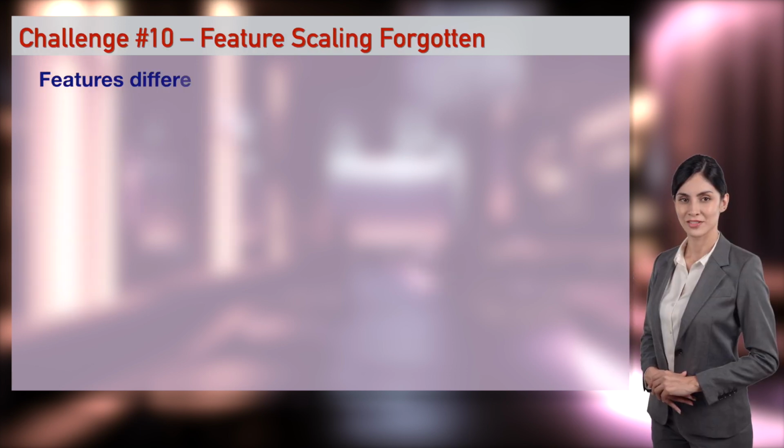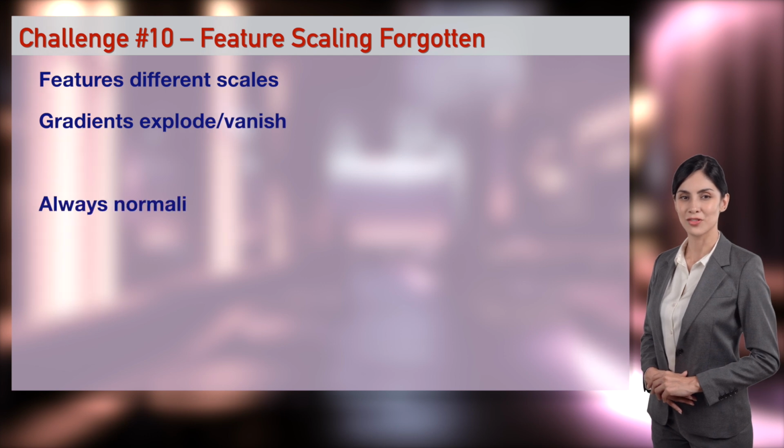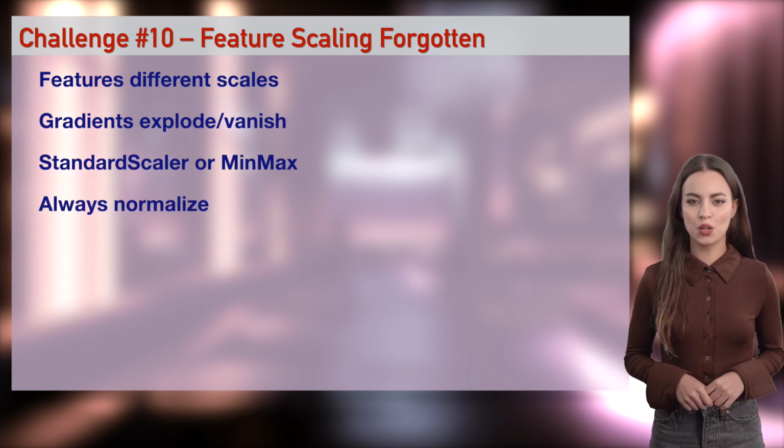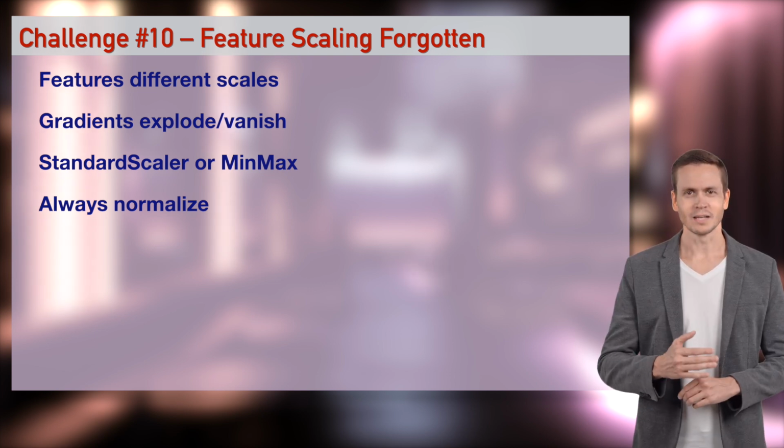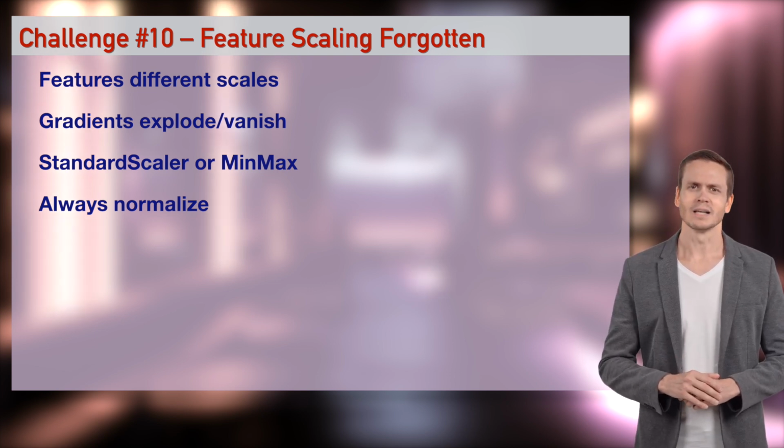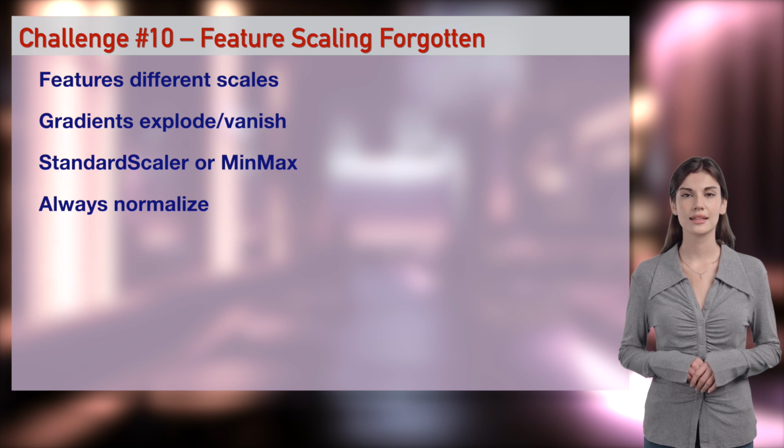You forgot to normalize pixel values. Some features 0-255, others 0-1. Optimizer goes crazy. My model wouldn't train at all until I scaled. 4 hours wasted. Always normalize to similar ranges. Standard scaler or divide by 255. I'll remove scaling from the day 85 image model. Watch training die. Anastasia, scale me properly.